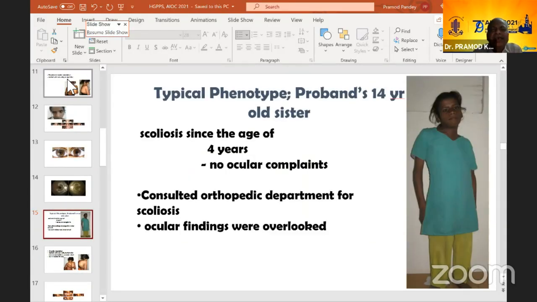And this is the third child, a 14-year-old girl, the sister. There is scoliosis since the age of 4 years. No ocular complaints with her. She consulted the orthopedic department for scoliosis, and the ocular findings were totally overlooked in her.